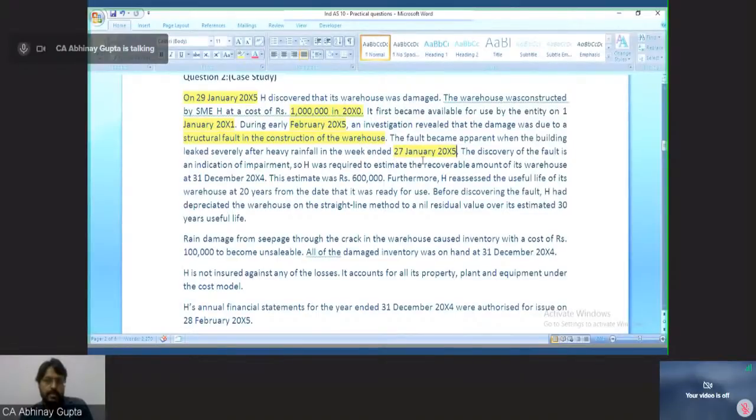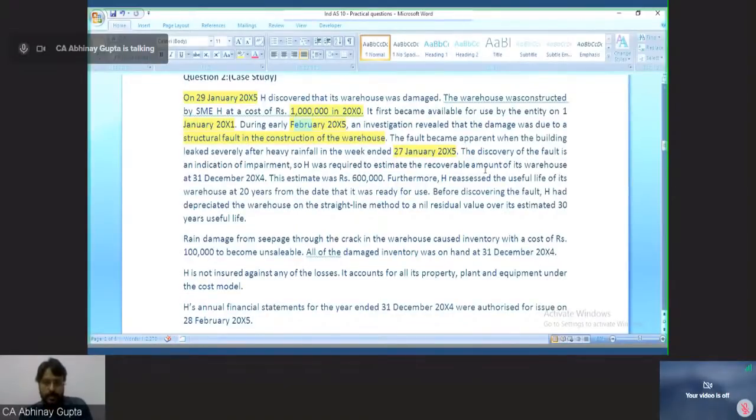On 27th January 2005, heavy rainfall happened. On 29th January, that is 2 days after the rainfall, they came to know that the warehouse was severely damaged. And in February 2005, a team investigated and noted that the damage happened because there was a structural fault in the original construction itself.